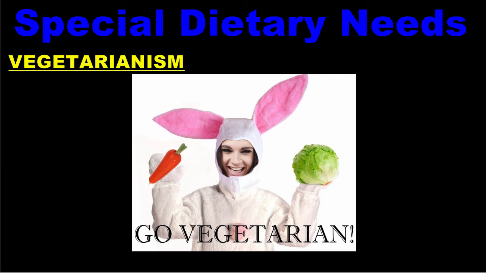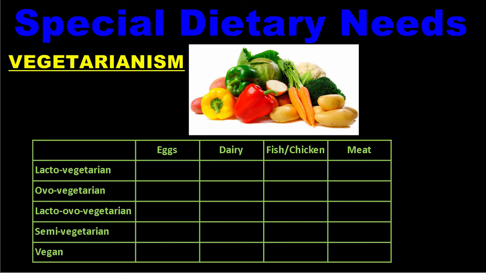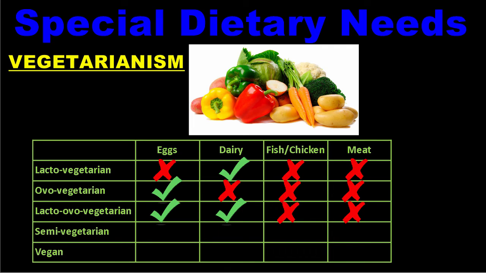The last example of a special diet is vegetarianism. Many teens decide for various reasons to eliminate or reduce animal products in their diet. Lacto-vegetarians do not eat meat, but do eat dairy. Ovo-vegetarians consume eggs, but not meat or dairy. Lacto-ovo-vegetarians eat eggs and dairy, but no meat. Semi-vegetarians eat eggs, dairy, fish, and maybe chicken, but no other meats. Vegans do not eat any animal products at all.